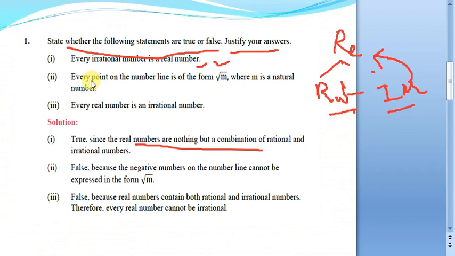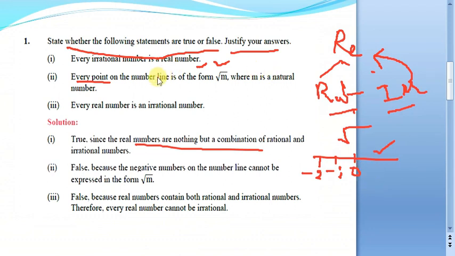The second part of the question: every point on the number line is of the form square root of m, where m is a natural number. Here we are asked about every point. Suppose you take the negative part of the number line, suppose we say square root of -1, -2, -3 and so on. We call it the real number line. We see that the negative square roots can't be found on this real number line, and we call them imaginary numbers.